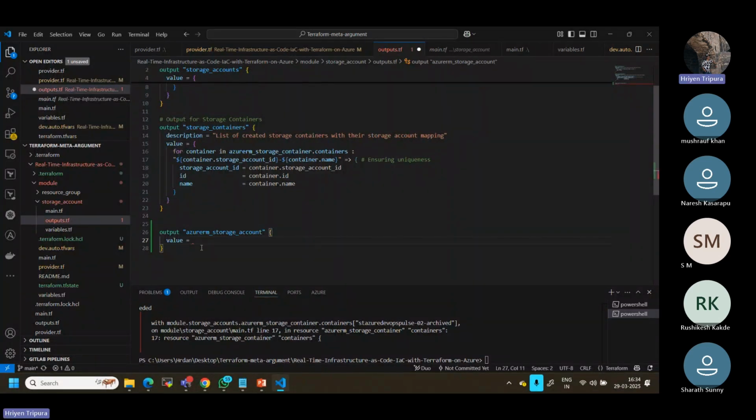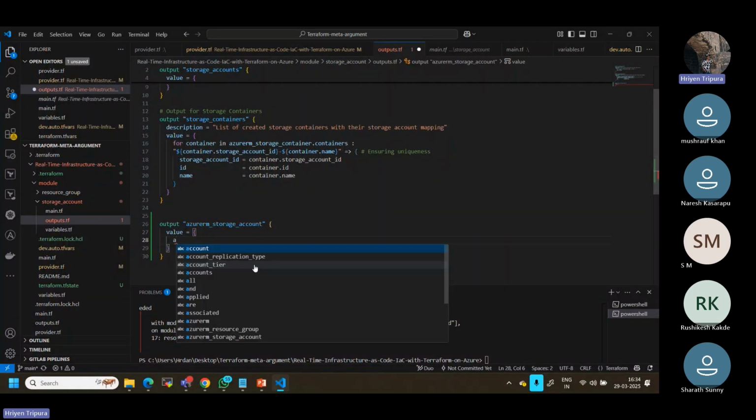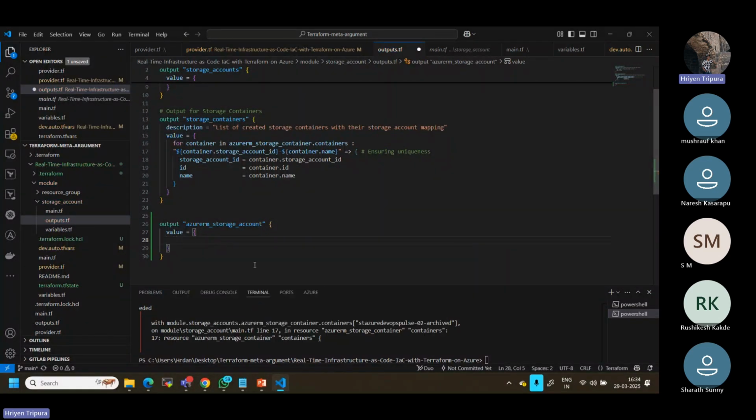Whenever I want to list a set of strings, you want to pass it or define it, I can use curly braces. After value, I can use curly braces, and then enter. Now here you can define the value. Here I can mention, just like how we define here. In my case, mention azurerm storage account dot name.